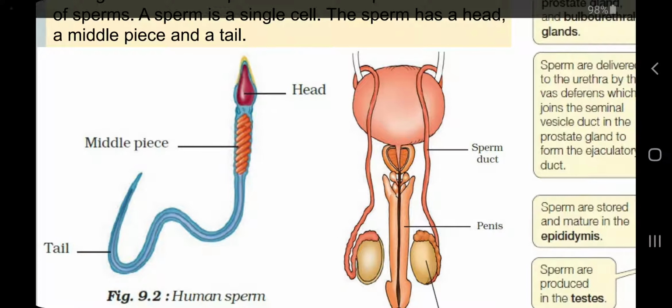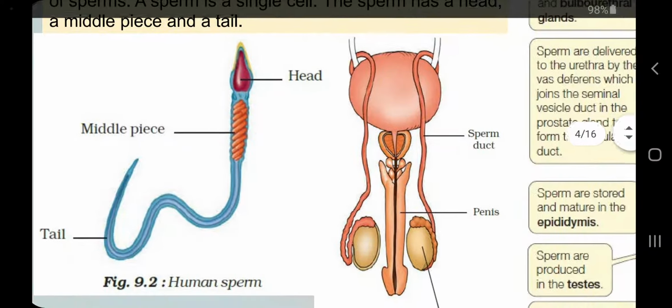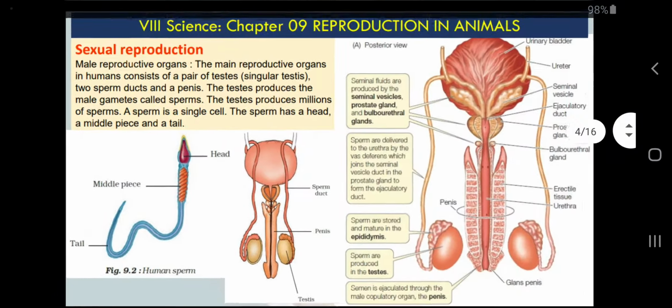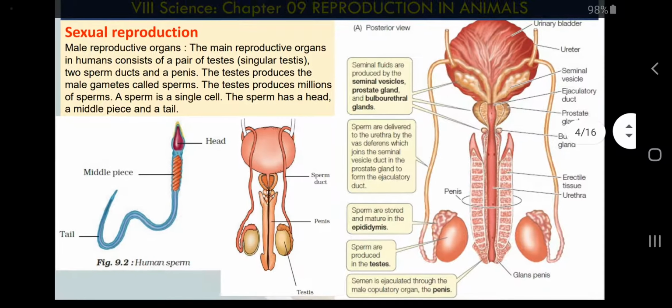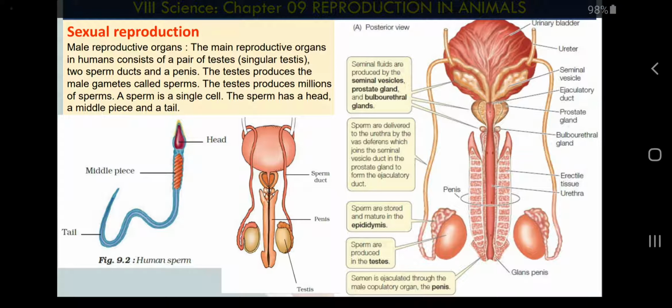And I was saying that it has some digestive enzymes or degradative enzymes. Those degradative enzymes will help the sperm to fuse with the wall of the egg. Okay, you will see later. Again, this is a more complicated diagram of the human male reproductive system with some more labelings and some more information. If you want, you can take a screenshot, otherwise that is not required. I only included it for extra information.